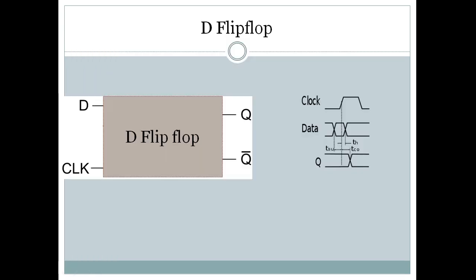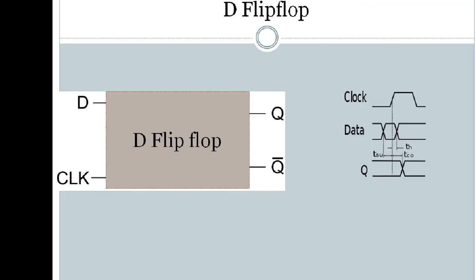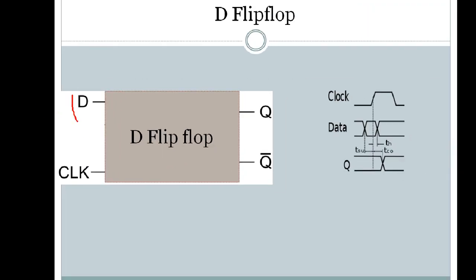This is called a D flip-flop. It has two inputs: D, the data input, and another input, clock. D flip-flop is called a data flip-flop, and we have one clock signal. The clock will be like this, equal on and off. And we have two outputs, Q and its complement, Q bar.